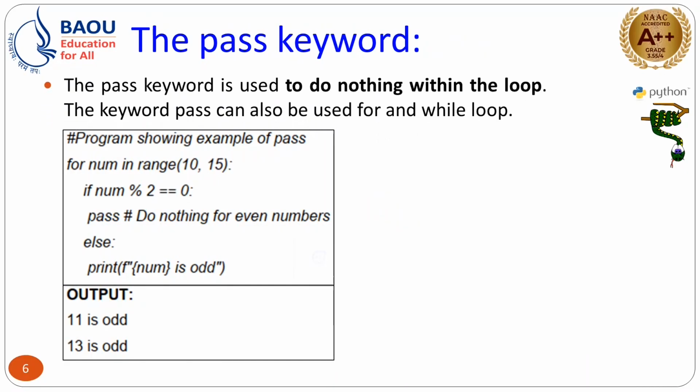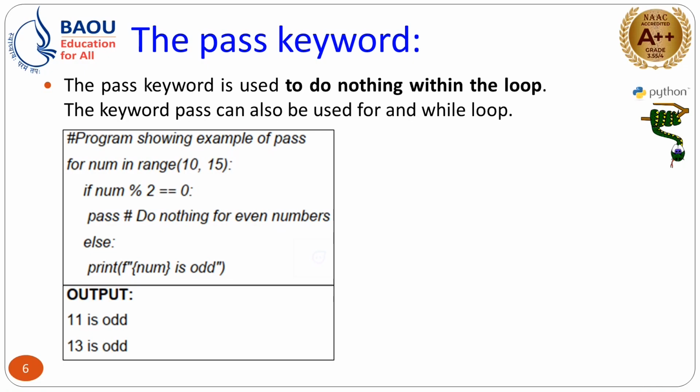Now the next keyword is the pass keyword. If you don't want to do anything, in that case you use the pass keyword. Say for example you can see on the screen, we are using the number modulo 2 formula to check whether the number is even or odd. Now if the number is even, you don't want to do anything with the code, you don't require any kind of output.